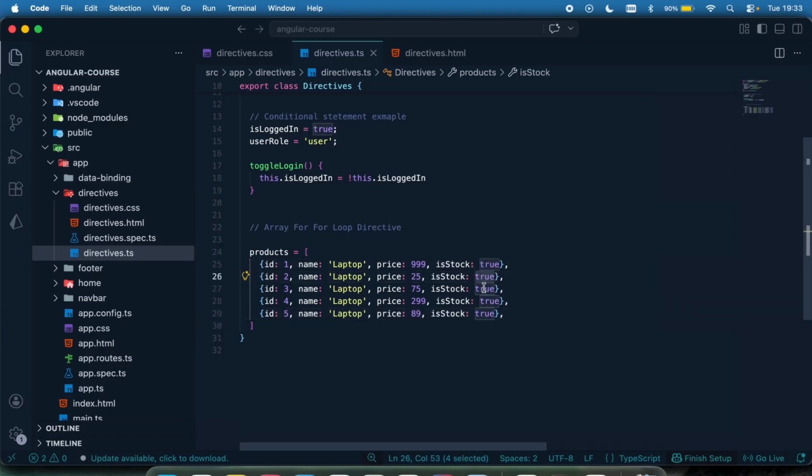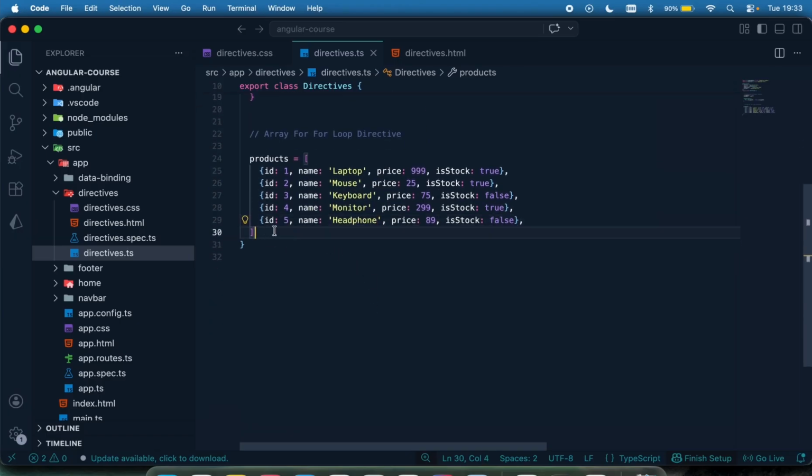Let's say true. This, let's just say false. Then the items, this can be mouse, this can be, let's say, keyboard, and this can be, I don't know, let's say monitor, and this can be, let's say, headphone, just like gadgets.